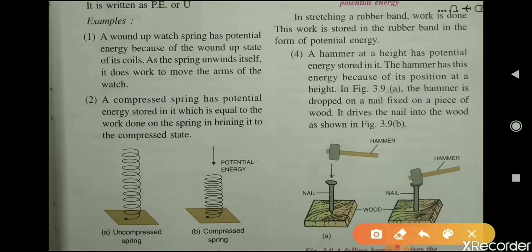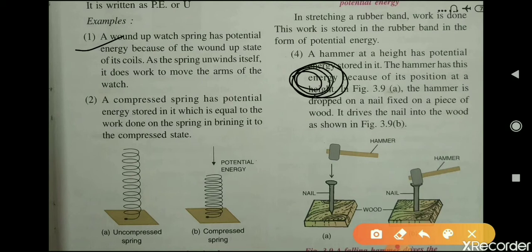The first one is a wound up watch spring, which has potential energy because of the wound up state of its coil. As the spring unwinds itself, it does work to move the arms of the watch. Wound up means a spring that is being rolled.